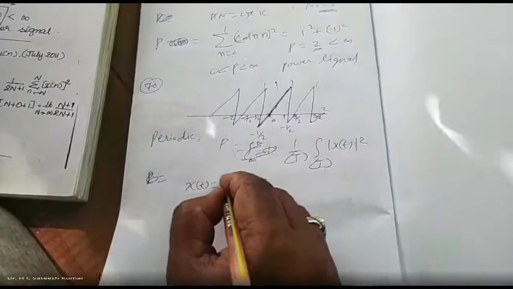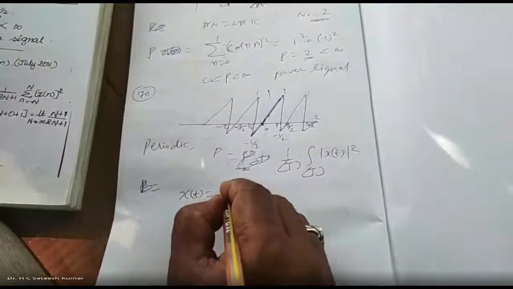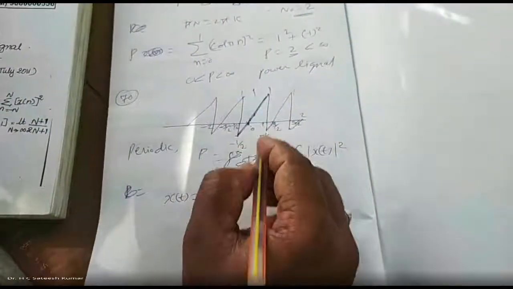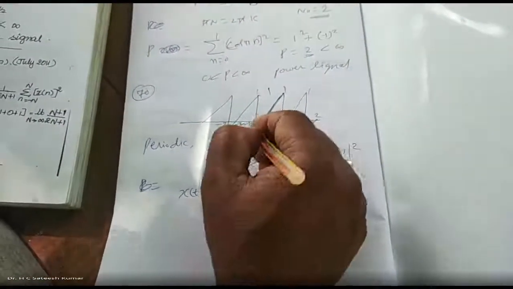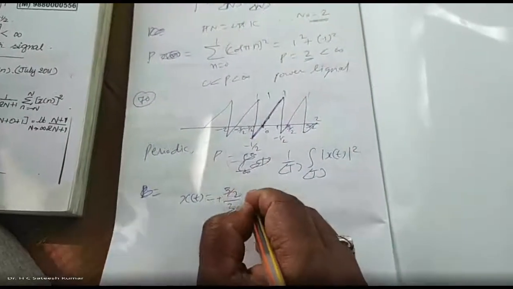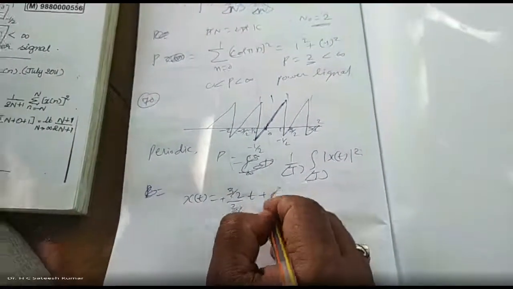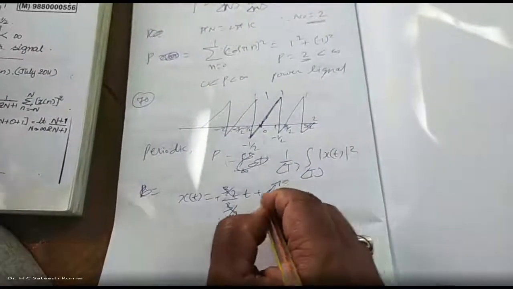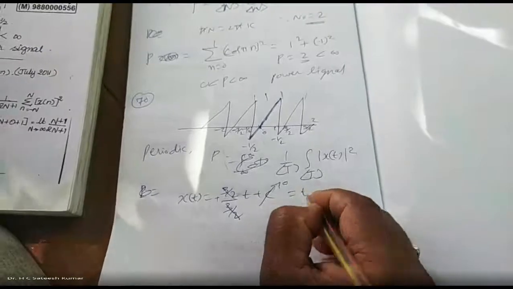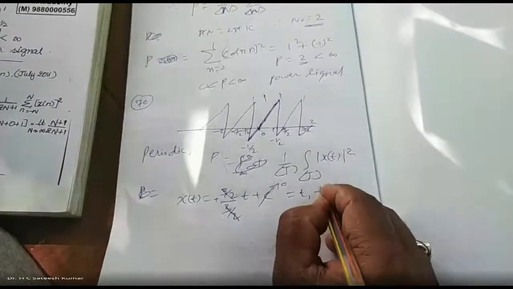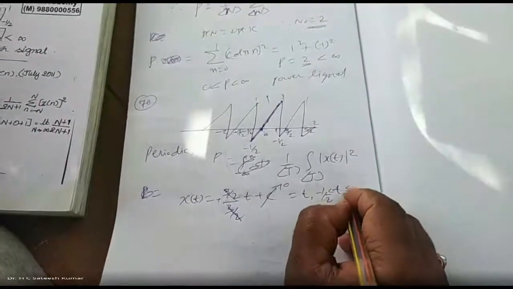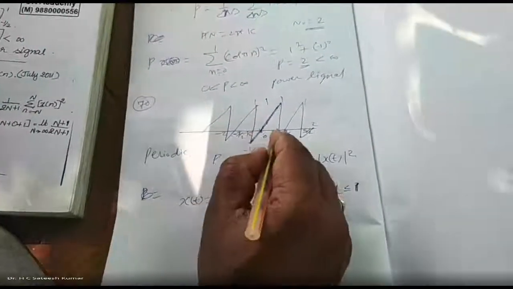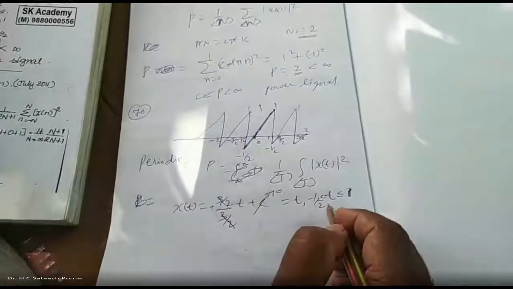Slope is equal to 3 by 2, and width from minus half to 1 is also 3 by 2. Since it is increasing, it is positive value, mt plus c. Since it is passing through origin, no need to calculate c, c is 0, and 3 by 2, 3 by 2 gets cancelled. x of t is equal to t, for t lying between minus half to 1.